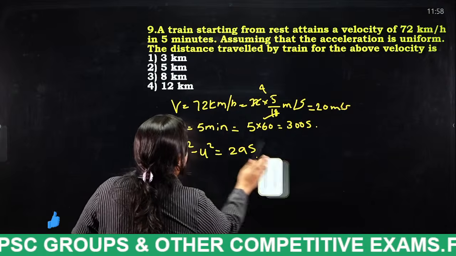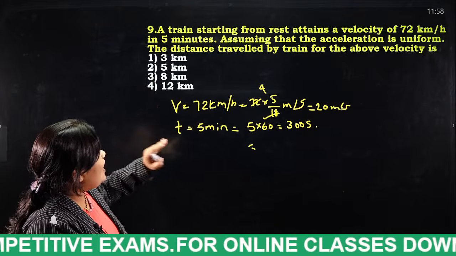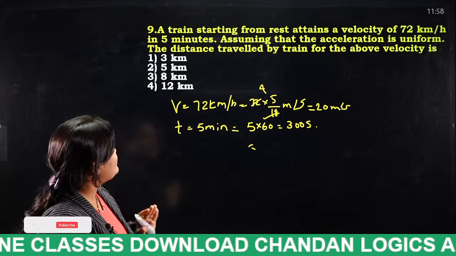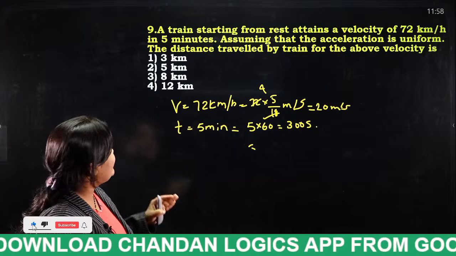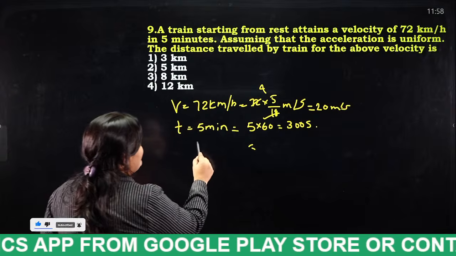Wait a minute, students. A train starting from rest reaches a velocity of 72 kilometers per hour in 5 seconds. This is 20 meters per second. Assuming that the acceleration is uniform, find the distance travelled by the train. What do we have to find here? We have to find S.